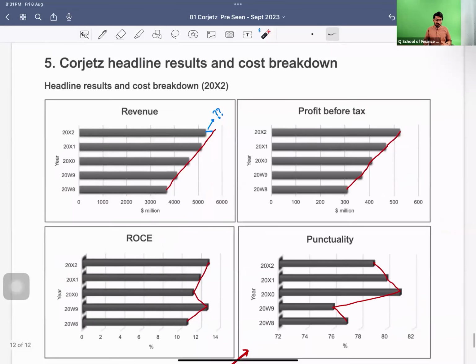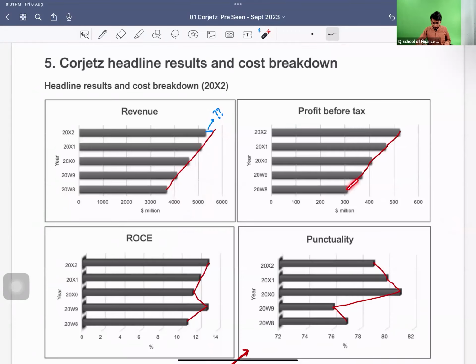And then finally, we have the headline result or the cost breakdown. The revenues, if they were increasing like this, they should have reached here, but they could not. They stopped here. There might be some reason which maybe you would require to ask, or you would be given some sort of problem which you can connect with this revenue decrease or not increasing in the trend, right?